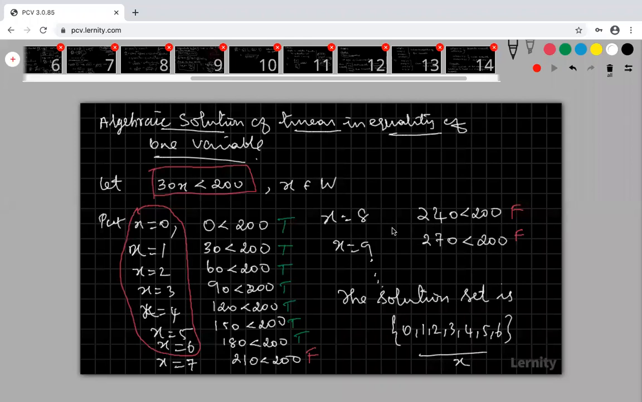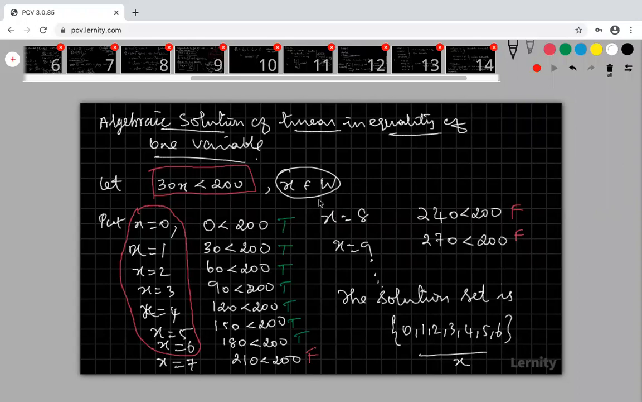In this problem, your x values belong to whole numbers. Sometimes it may be a real number, sometimes it may be a natural number. If nothing is given, you consider your x as a real number. Here it is not given, so you consider your x as a real number. Nothing is mentioned about x means your x belongs to real numbers.